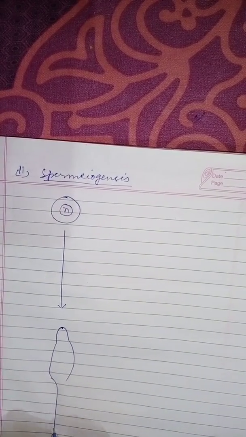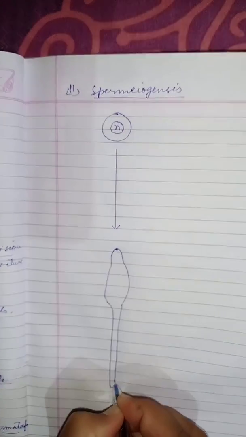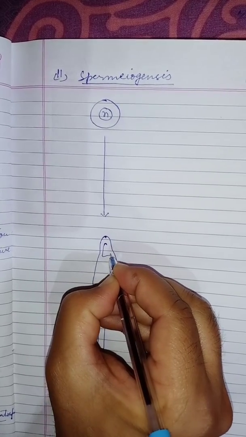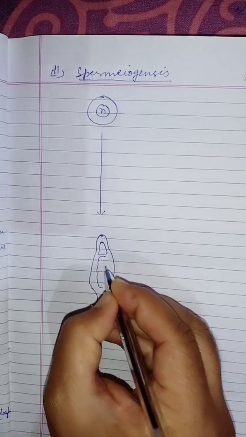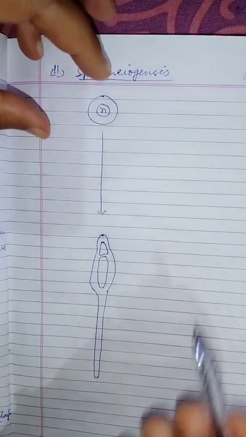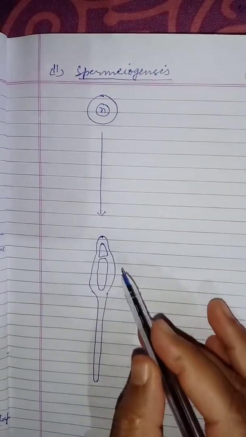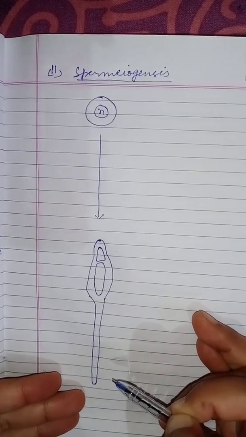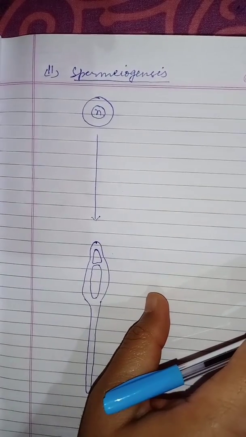So you can very well imagine the changes which take place during spermiogenesis, where a rounded, ball-like cell changes into the spermatozoa. What are the changes which take place?